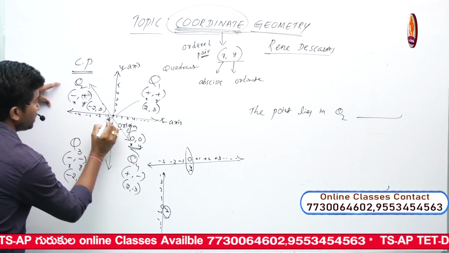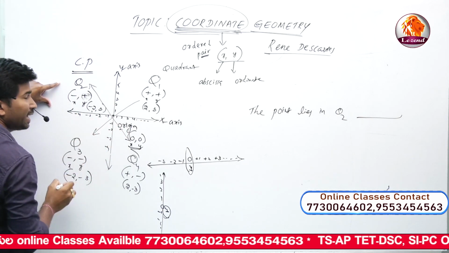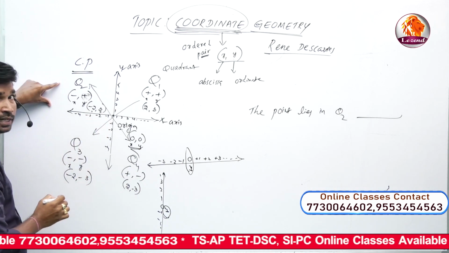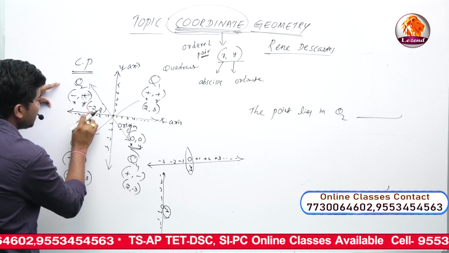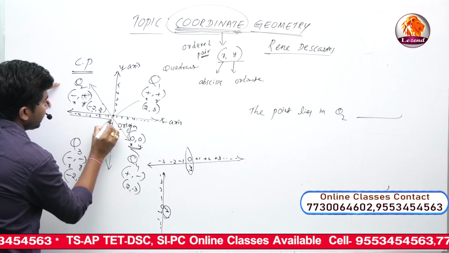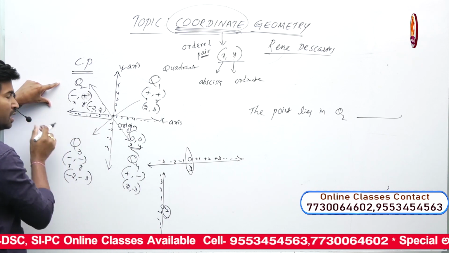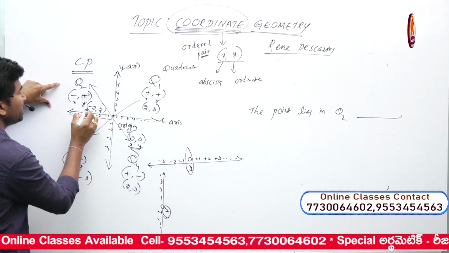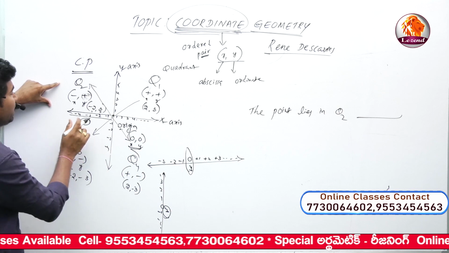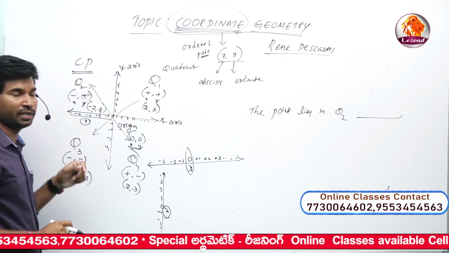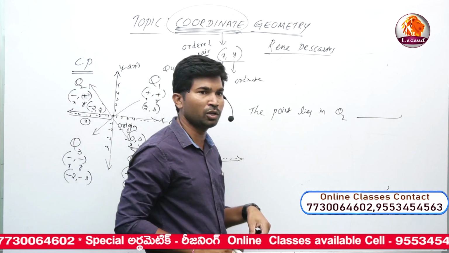On the number line, the first priority goes to the x axis, and the second element is the y axis, abscissa and ordinate. For the X value, the first priority is on the x axis: minus 1, minus 2, minus 3, minus 4 and so on. So x must always be negative. So definitely the first value is compulsorily minus. Use this trick for Q1, Q2, Q3, Q4.